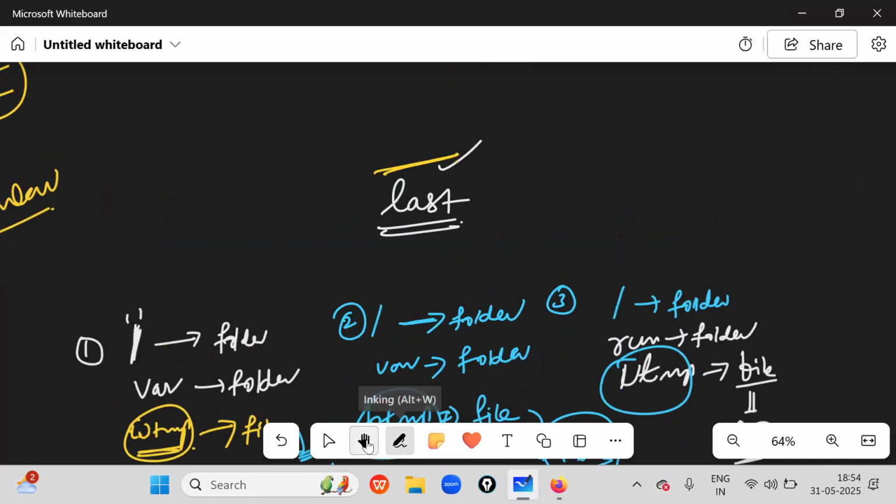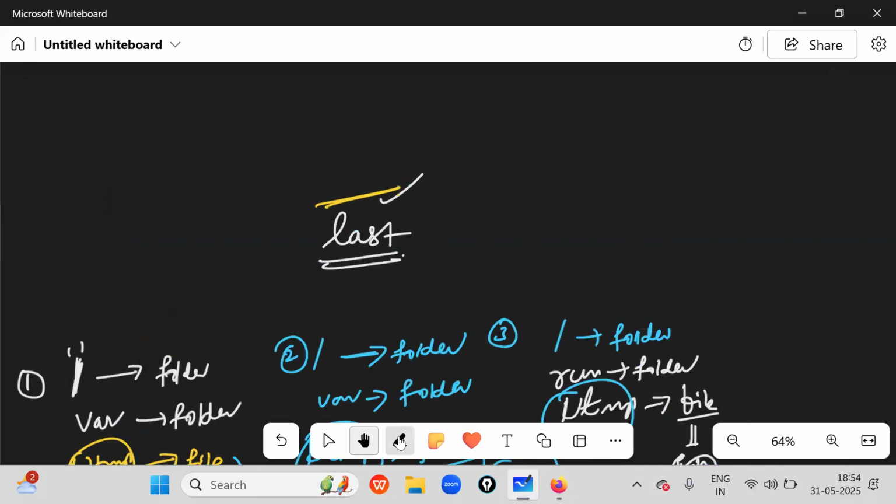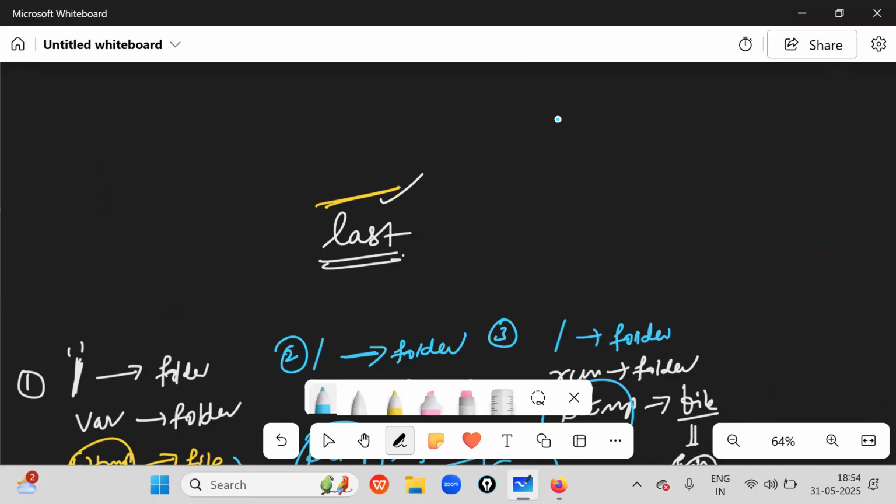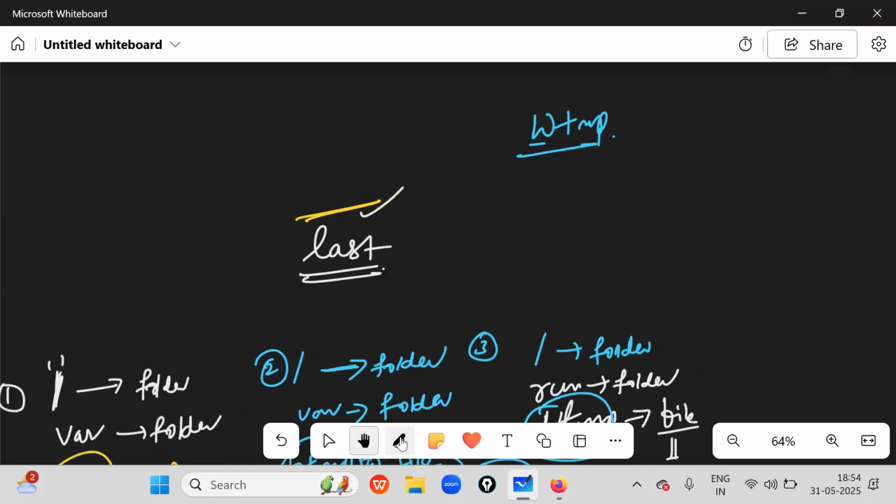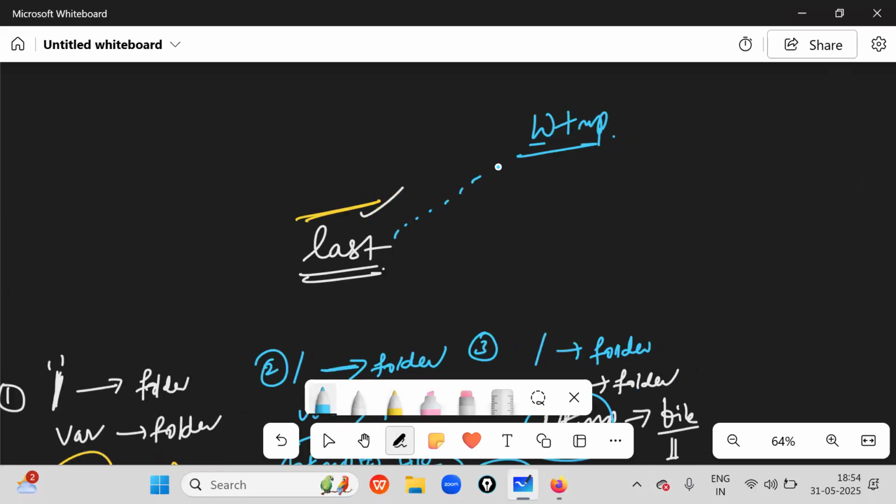Sir, how do you display this content? Simple. Suppose I want to display the WTMP file information. If you want to display the WTMP file information, we use the last command.